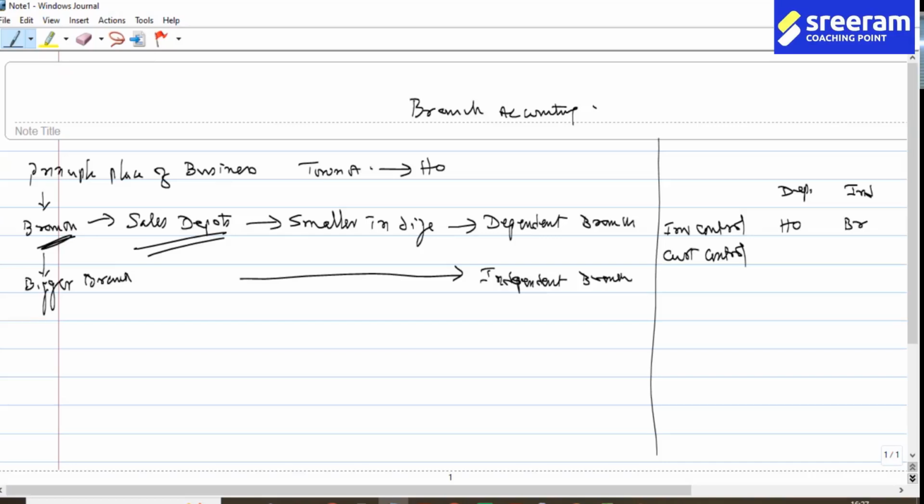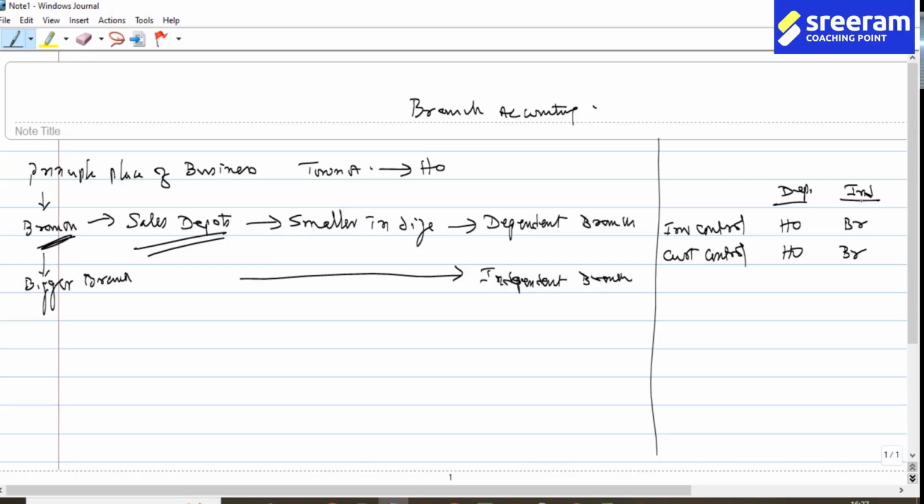To which customer you should give credit, to which customer you should not give credit and insist on cash, all that the dependent branches cannot decide and that will be done only by head office. Whereas in the case of independent branches, the branch can decide that this customer can be given credit, this customer cannot be given credit, and cash is to be insisted.